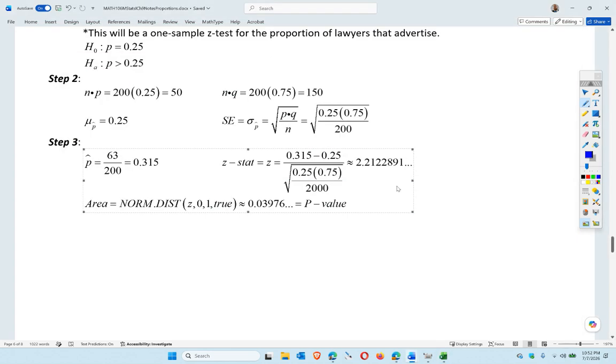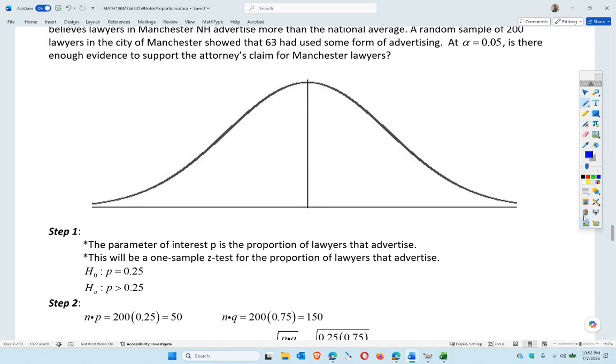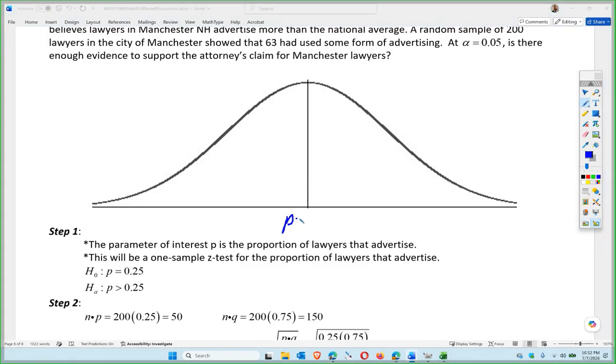Okay, so let's go back to our picture here. This is the proportion of 0.25, right? And this area over here, which we care about, is alpha of 0.05. That is this area here, correct? So this is my z critical value right here.